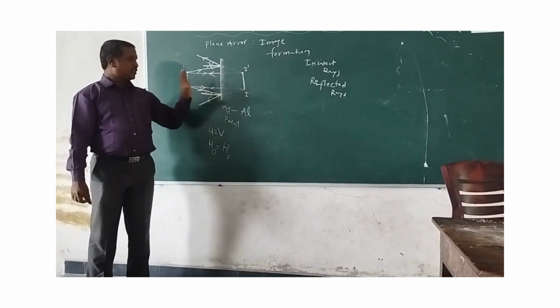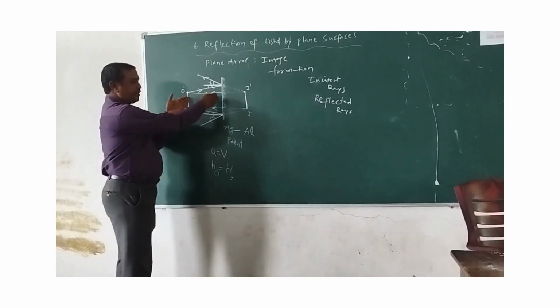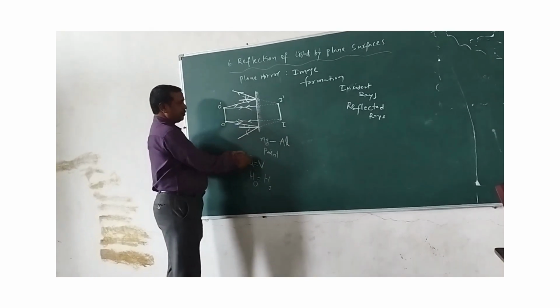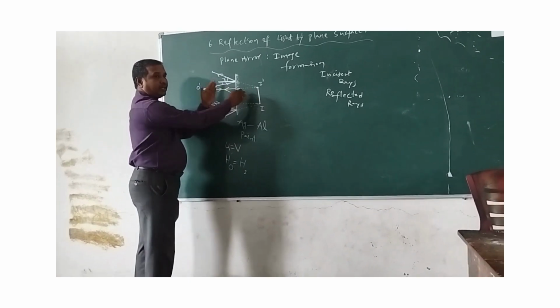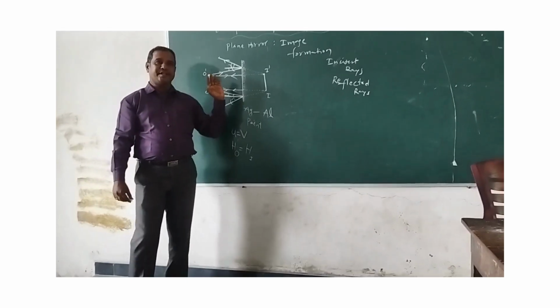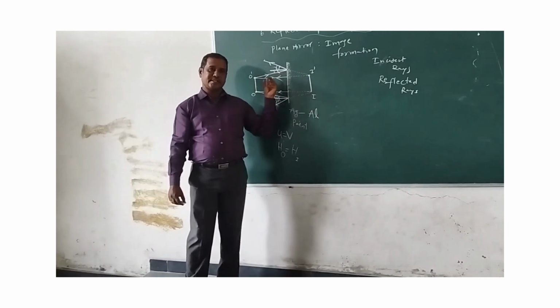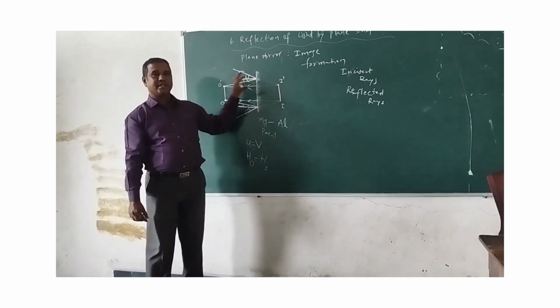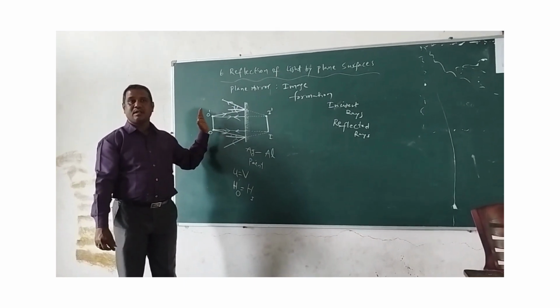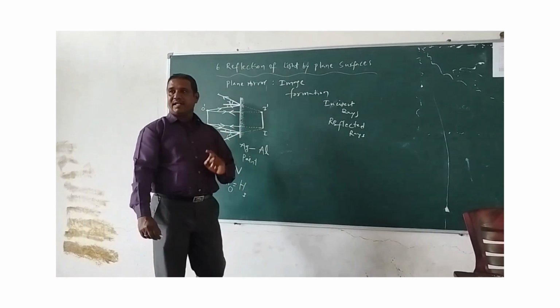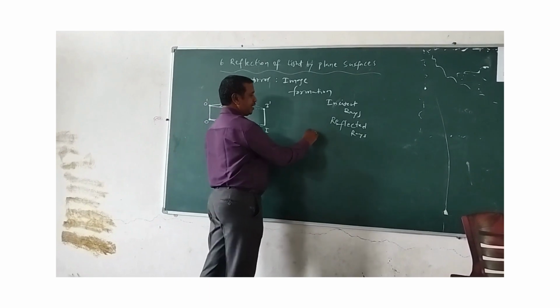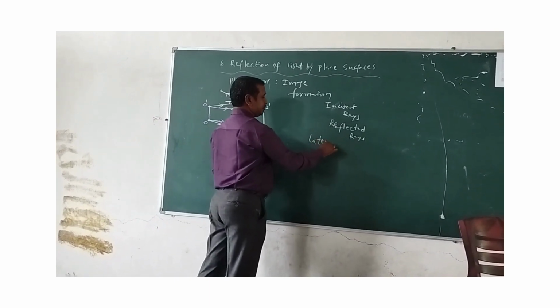Okay, clear? Now you can understand this is the distance, object distance U. This is the image distance. With the help of any tool, like a scale, you can measure, and both the distances are equal and the size of the image and the size of the object are the same. But only in the mirror, lateral inversion takes place.